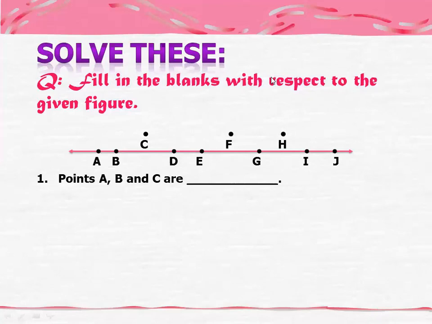So let's check your answer. Okay, so all of you are saying that they are non-collinear. Yes, obviously A, B, and C are non-collinear. Now move on to the next one.